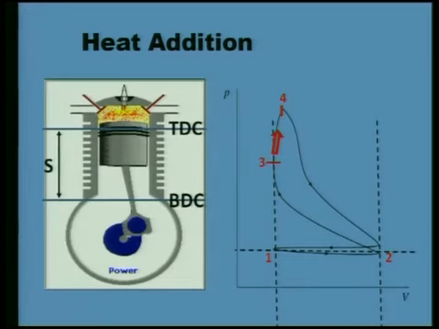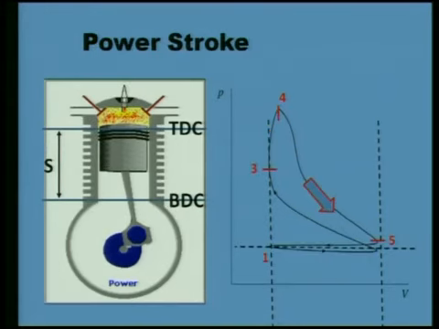Always, for maximizing the efficiency, we want heat to be added without consuming any time, so it has to be added more or less at constant volume. Here you see 3 to 4 is constant volume heat addition. The heat of the fuel is released, the temperature and pressure inside the cylinder increase, and it forces the piston to move downward. That useful stroke is the power stroke, with the piston moving from TDC to BDC.